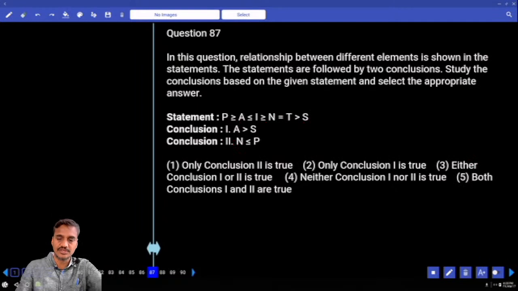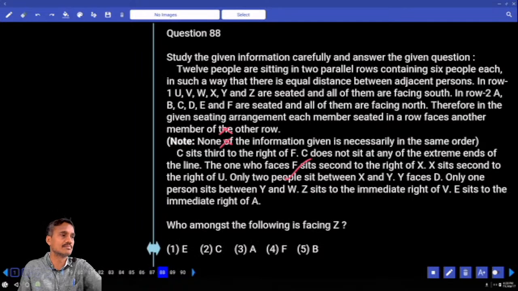87, A and S. A is or S is lesser than, greater than, no, two opposite symbols. N and P. Now P and N, two opposite symbols, so no relation. Hence what is your answer? Neither one nor two. Choice 4, question number 87.